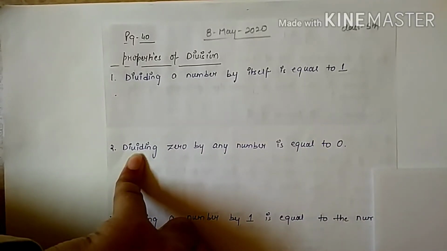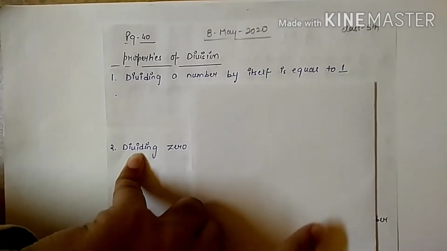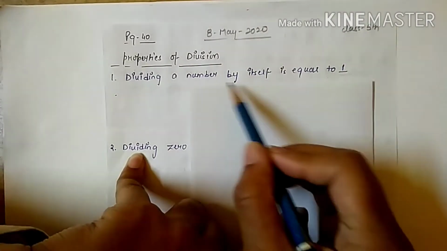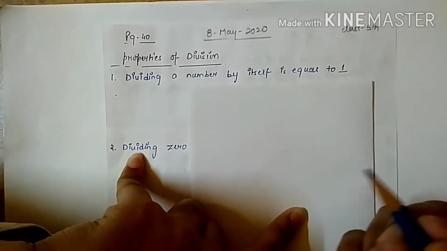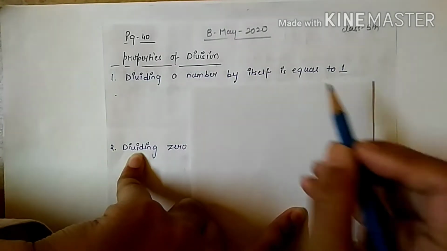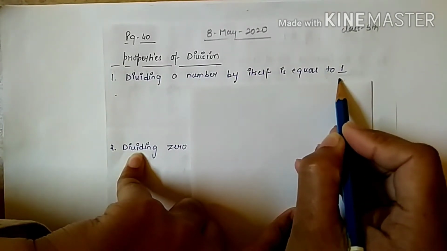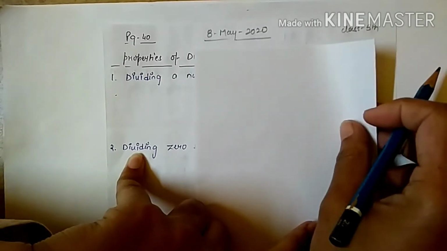Today we are going to learn properties of division. So let's start. First property is dividing a number by itself is equal to 1. Let me give you an example to understand this first property. What is the property saying? If we divide a number by the same number, what will we get as an answer? 1. How? Just see an example.